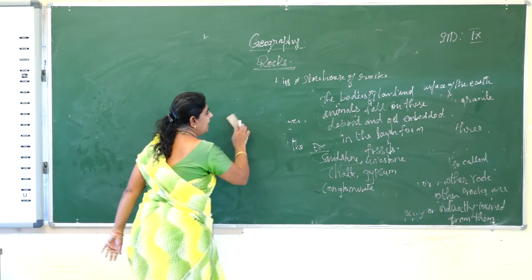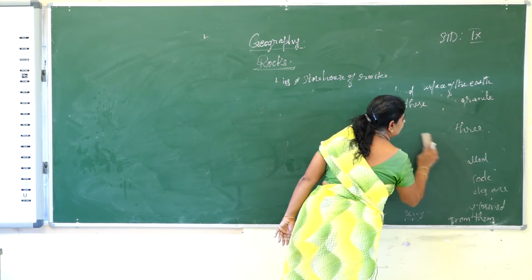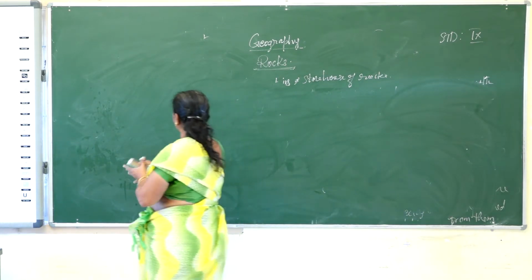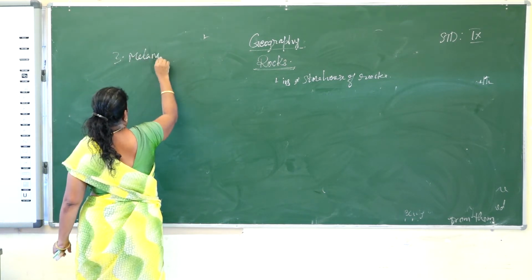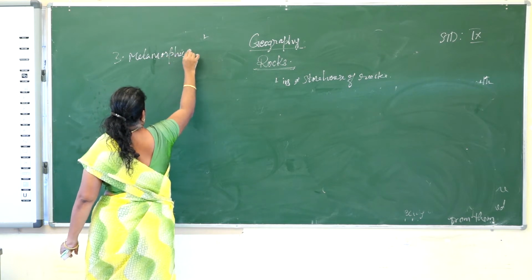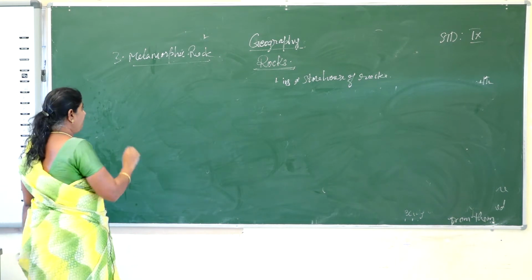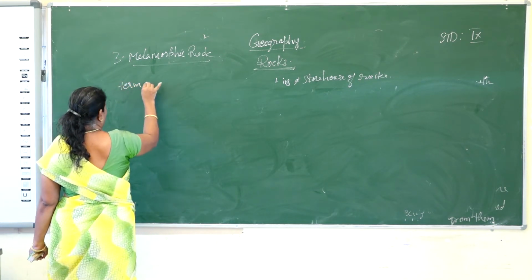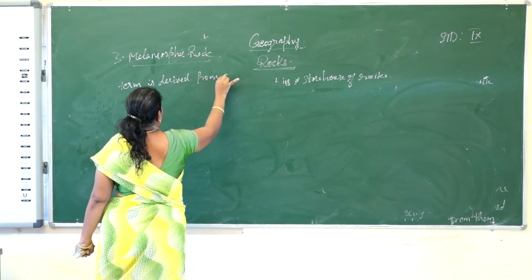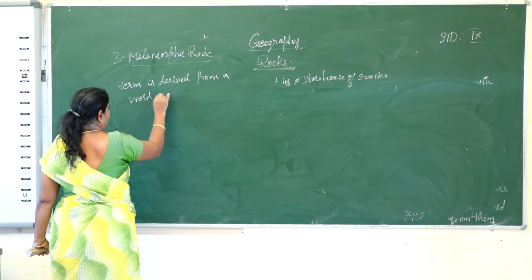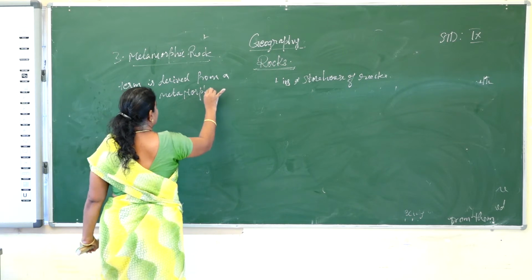The third one is the metamorphic rock. This term is derived from the word metamorphosis.